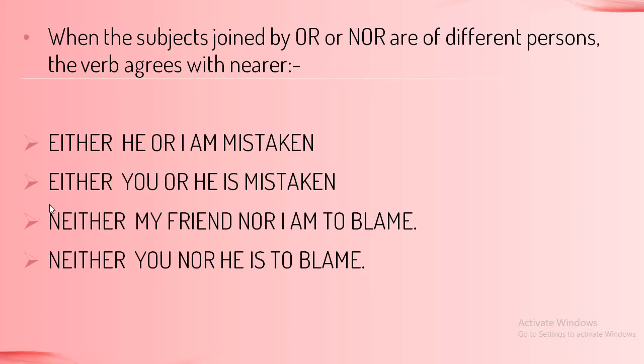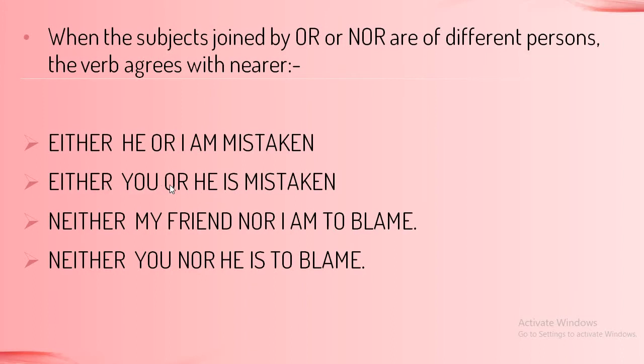Now let us look at this next sentence. Either you or he is mistaken. Now in this sentence we have the second person you and the third person he, and our verb is agreeing with the third person because it is nearer to it.